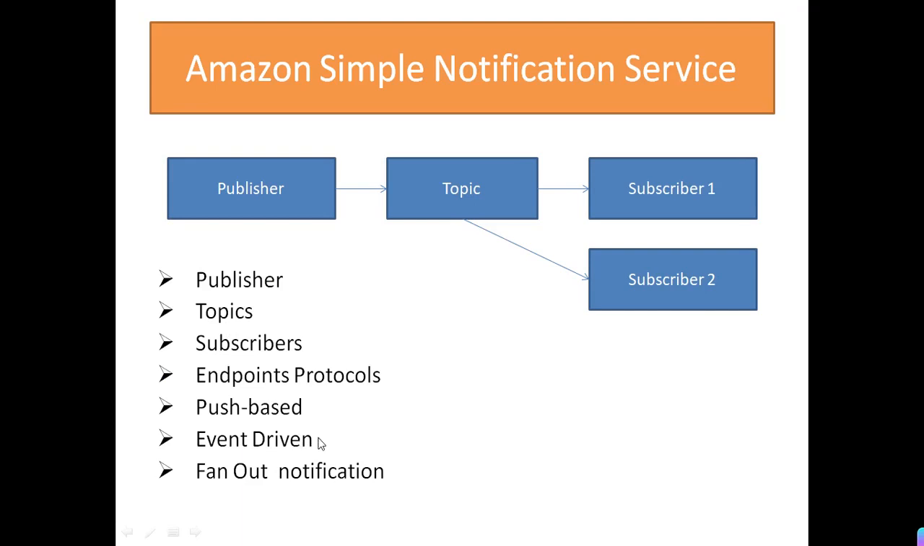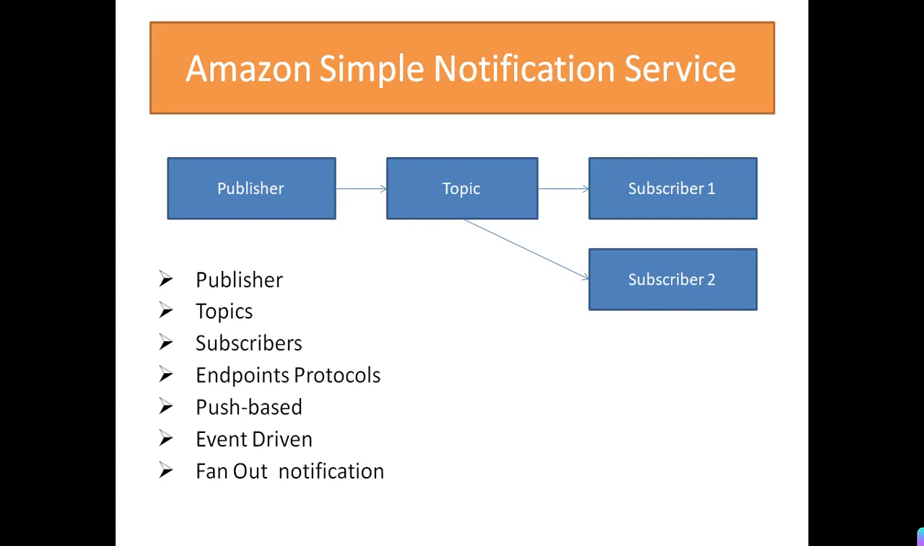S3 is just one example I've shown you. In AWS there are many services like EC2 and auto scaling where we can use event driven. If we use SNS in that event, all the intended group of people will get notification on that particular event.